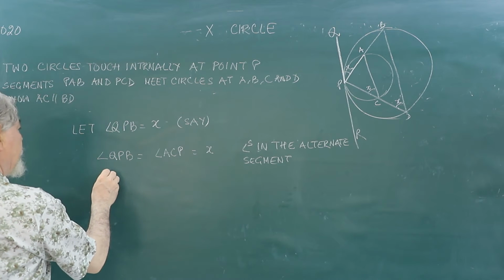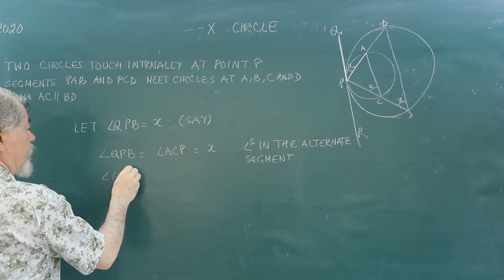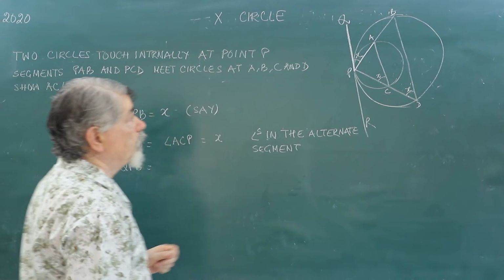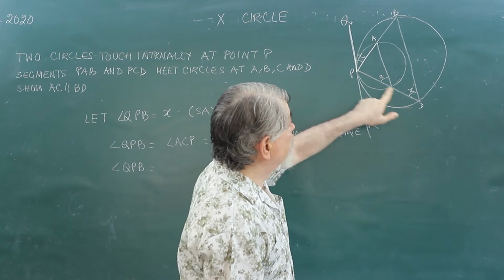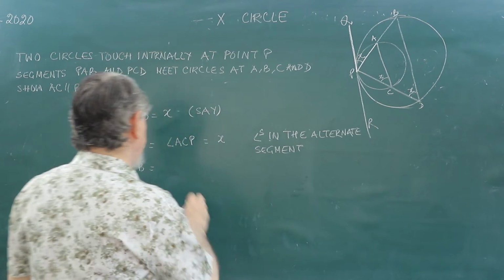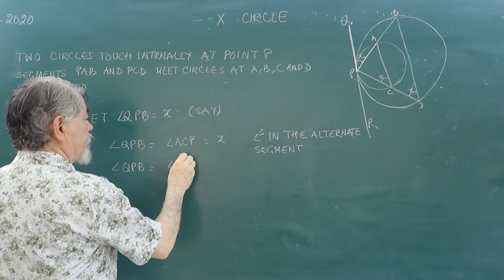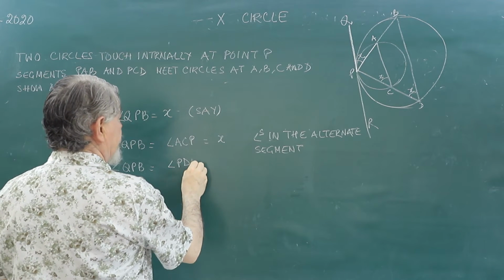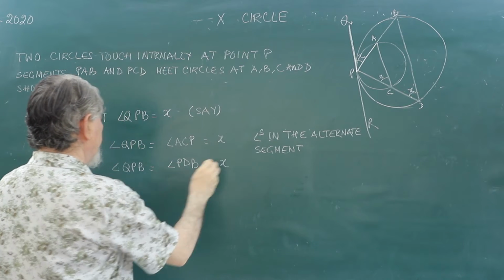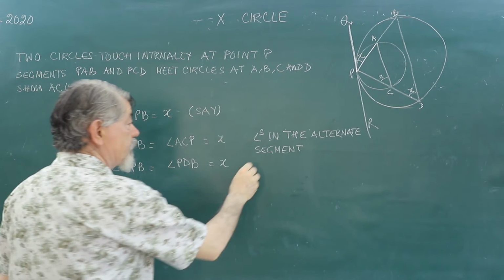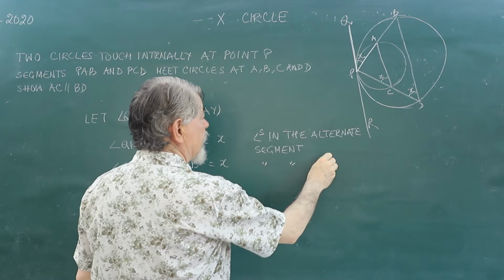Similarly, angle QPB will also be equal to angle PDB, which will also be X because QPB is X, and the same property, angles in the alternate segment.